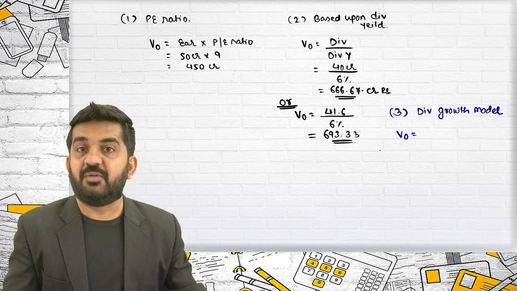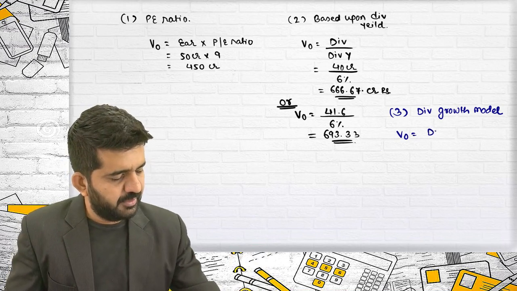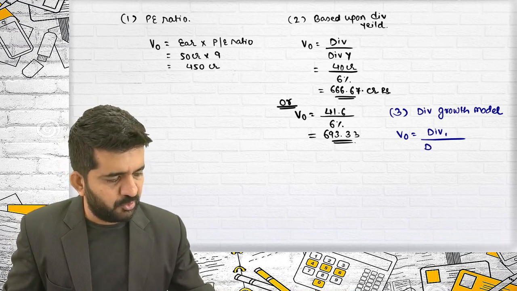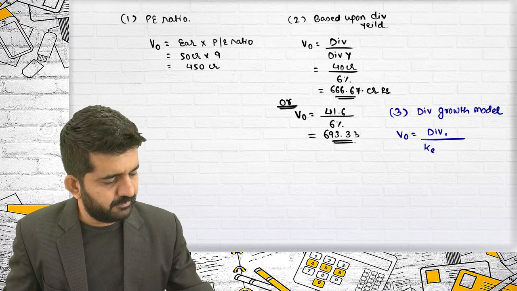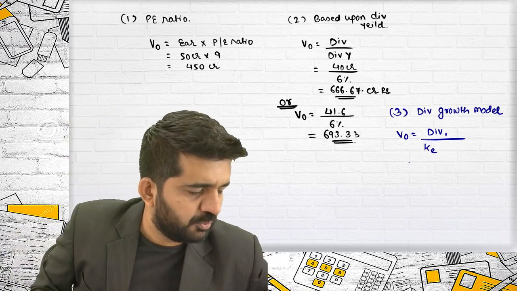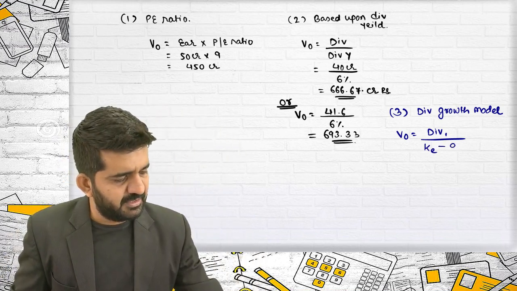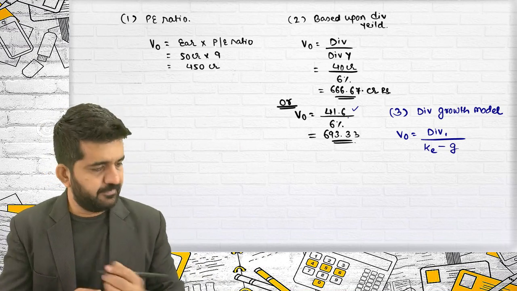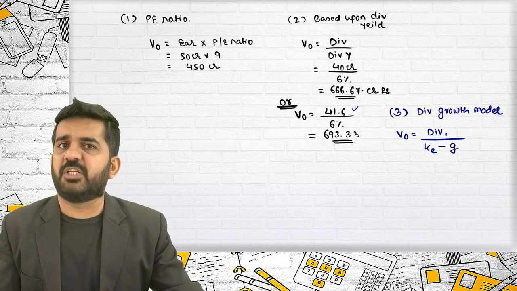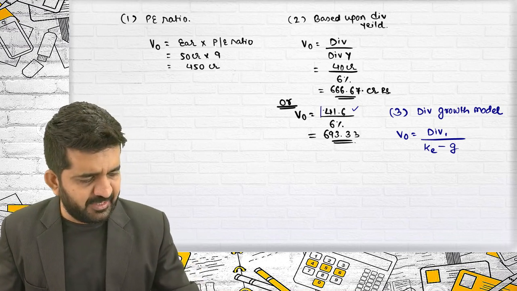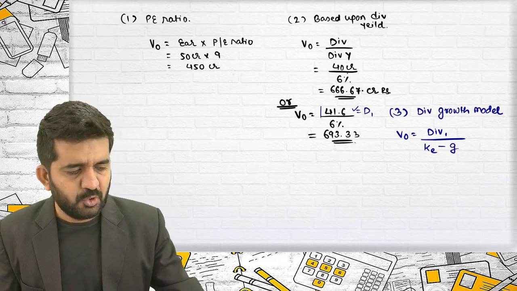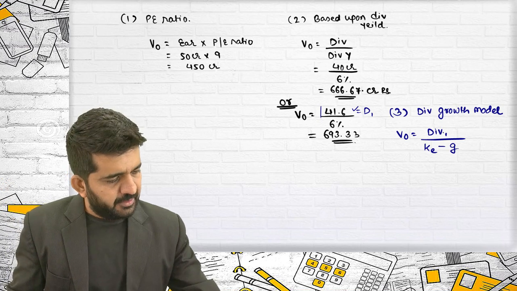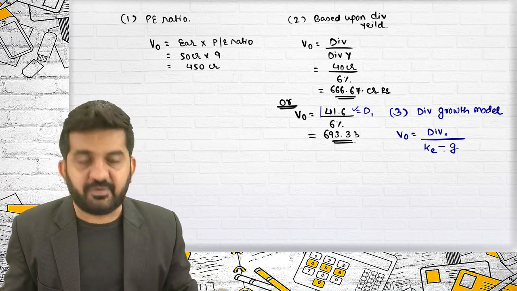Value of the company will be equal to dividend of first year divided by discount rate, which will be my KE because I am valuing equity shareholders, minus G. Now dividend of first year I know is 41.6. If we assume 40 crore, it is absolutely alright. You can take 40 crore, just assume 40 crore is current dividend. Dividend of first year divided by KE minus G.